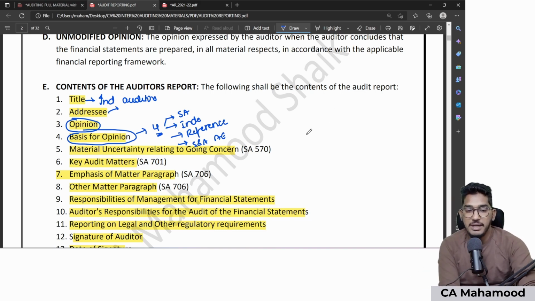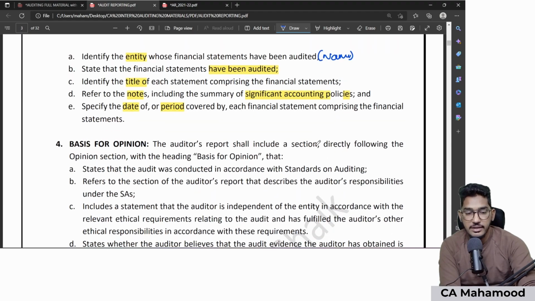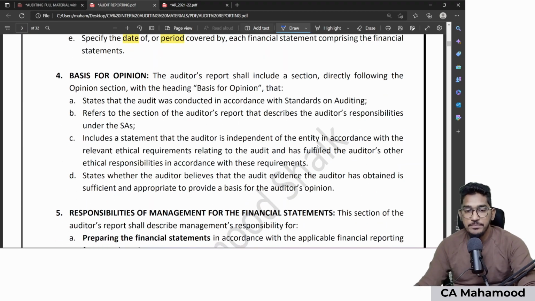Here I have given the detailed description, the same 4 items in a different order.